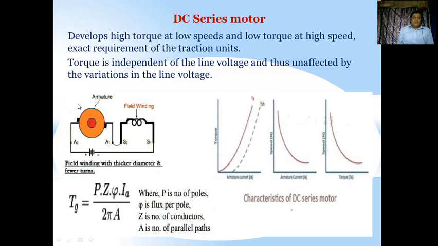As we know, this is the circuit of a DC series motor. You have the field winding, which has only a fewer number of turns, and the armature here. The armature is nothing but the motor, where A1 and A2 are the terminals. This is a battery, and we give the field excitation, which acts on the armature, and therefore the armature starts rotating. This is where the torque is produced, and torque and speed are controlled with the help of the field winding. When the flux is reduced or increased, the torque changes as well as the current.